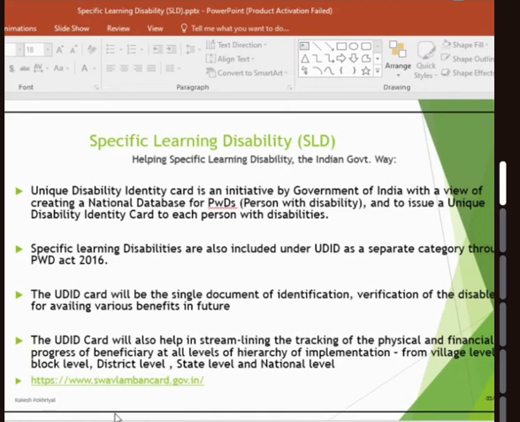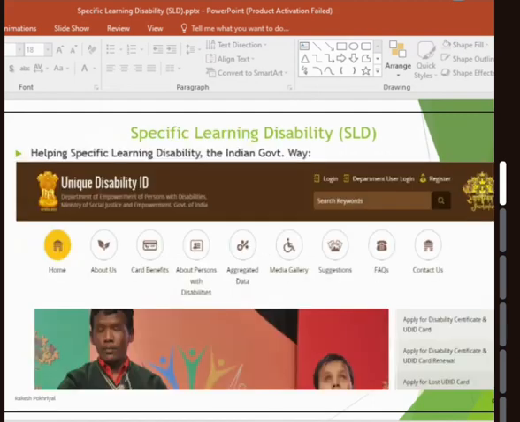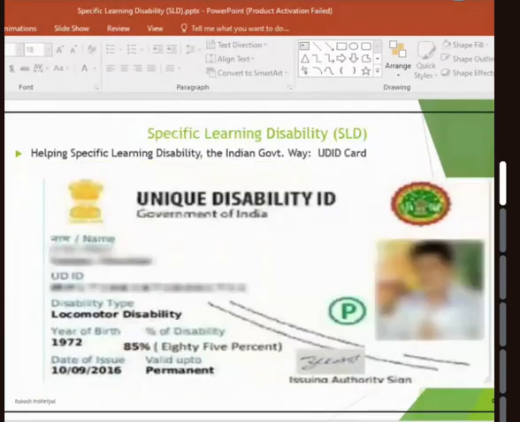And there is a site, swavlambangovernment.in. This is how the site looks. Unique Disability ID. This kind of card they give. The kind of disability they write, like here it is seen locomotor disability. How much percentage of disability?